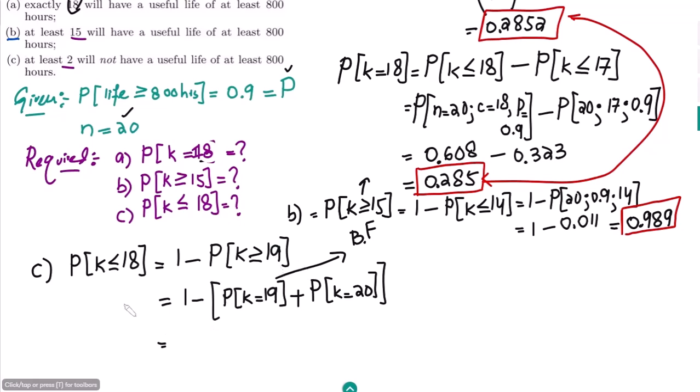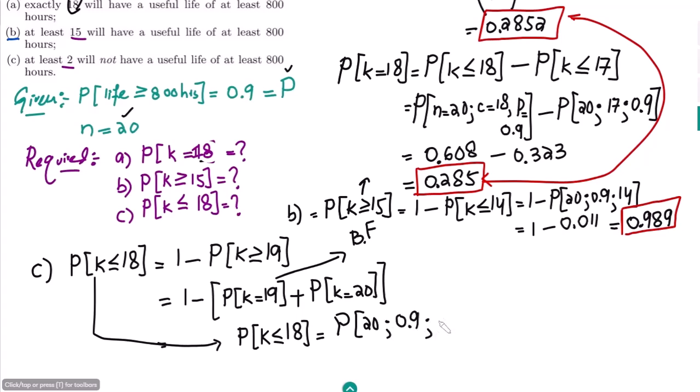But if I have a table, I can directly find out the value for k less than or equal to 18. So now here I have to find out the value in which n is 20, the probability is 0.9, and the value of c is 18. Okay, so this is what we have to find out.